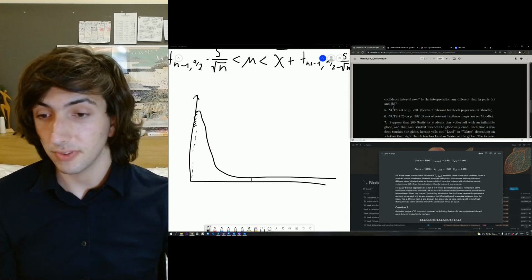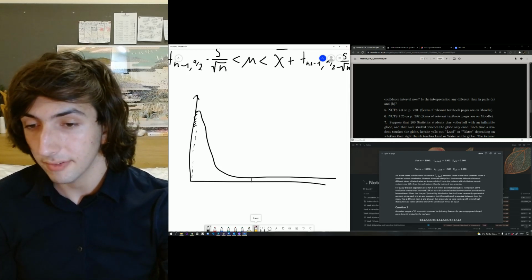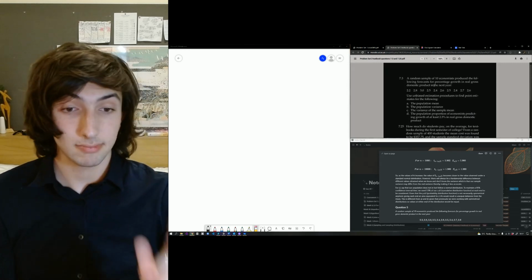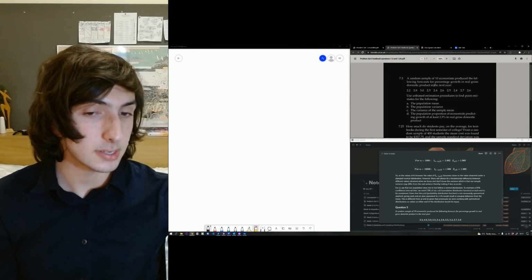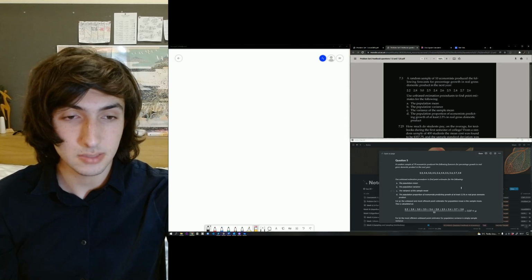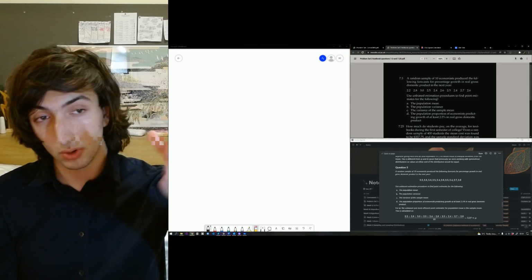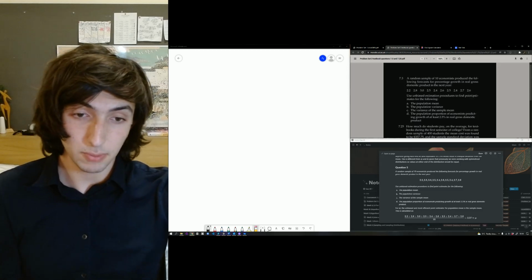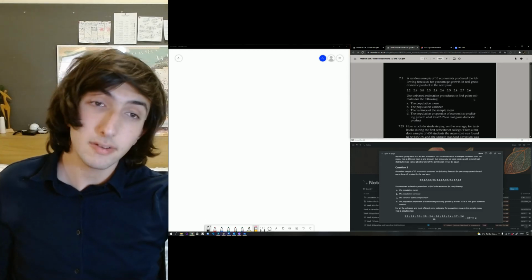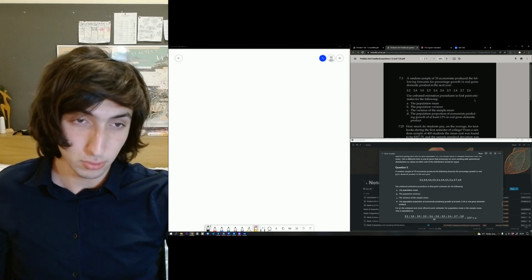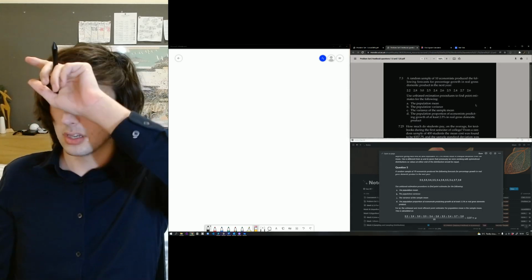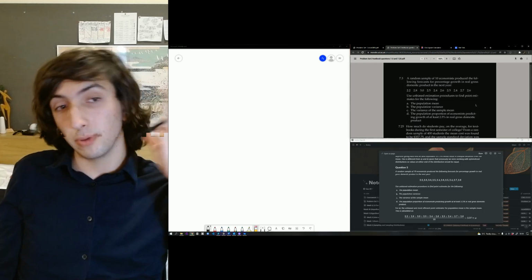Okay, question 5. I have these in a different file, so let's go over these. Did hear quite a few people getting problems with this. A random sample of 10 economists produced the following forecasts. What is a point estimator for the following things? So we've got population mean, population variance, the variance of the sample mean, and the population proportion of at least 2.5. Okay, so how would you predict population mean?